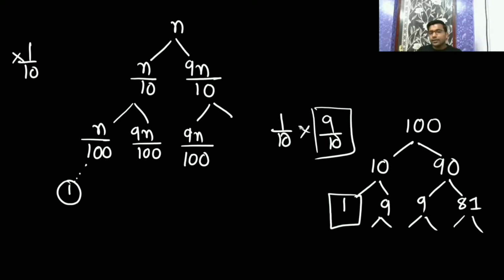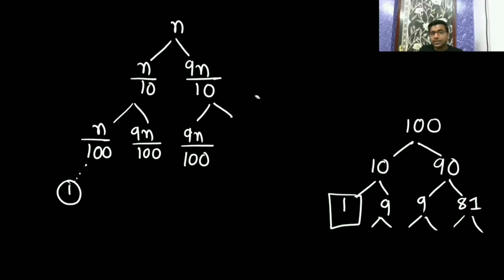And you know that the partition algorithm is always going to take time complexity according to the size of the array. So here the size of the array is n, because n by 10 plus 9n by 10 is n. So at this level the time complexity is n. You have divided the subproblem of size n into two parts, so if you add the left subtree and right subtree, the total size is n only.